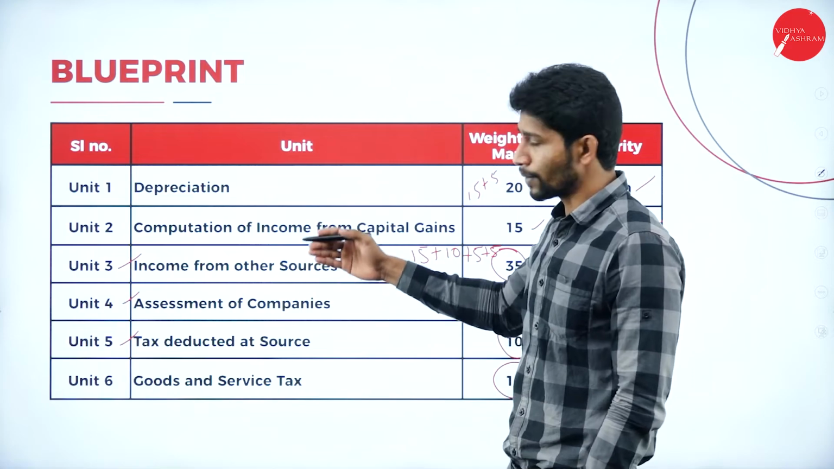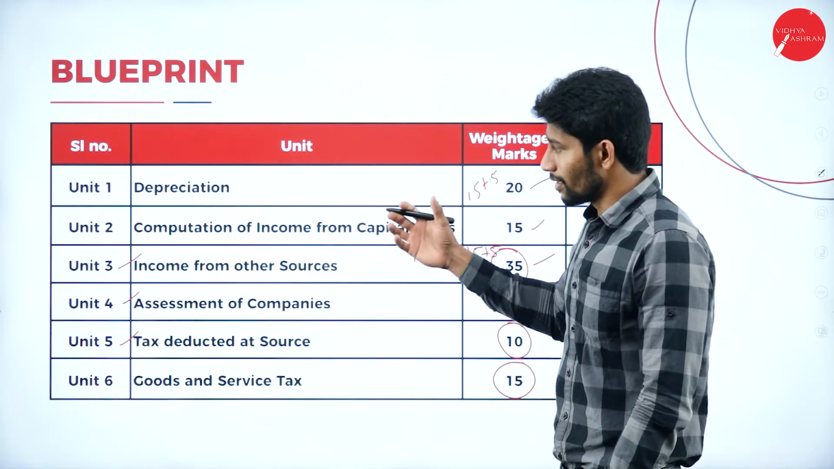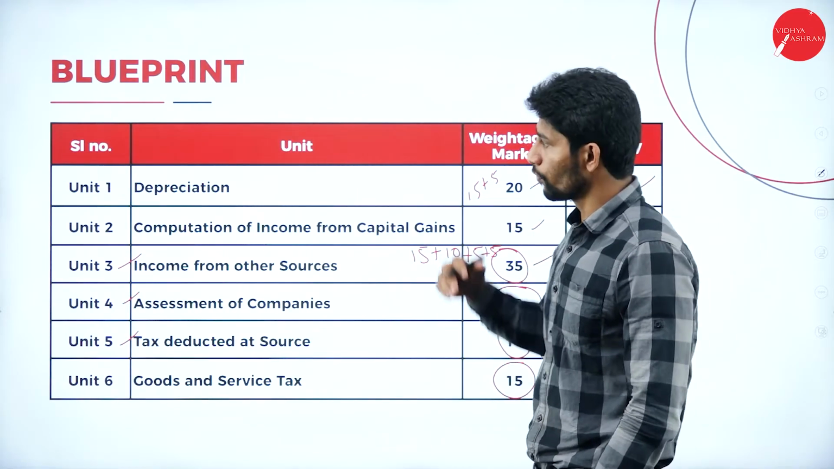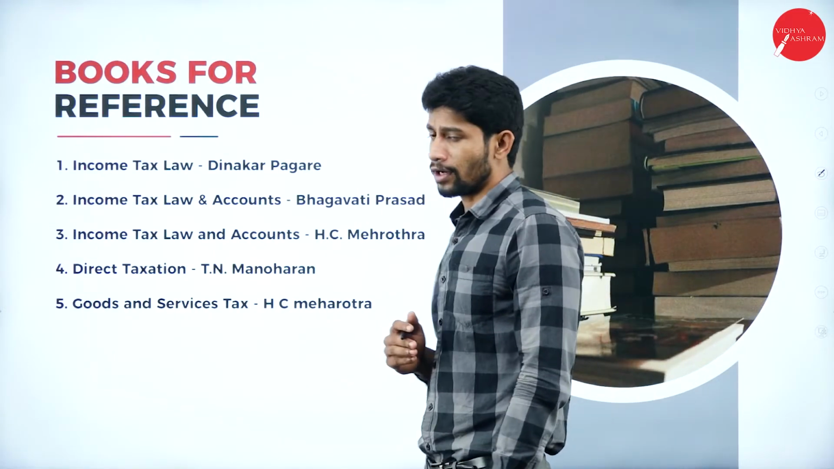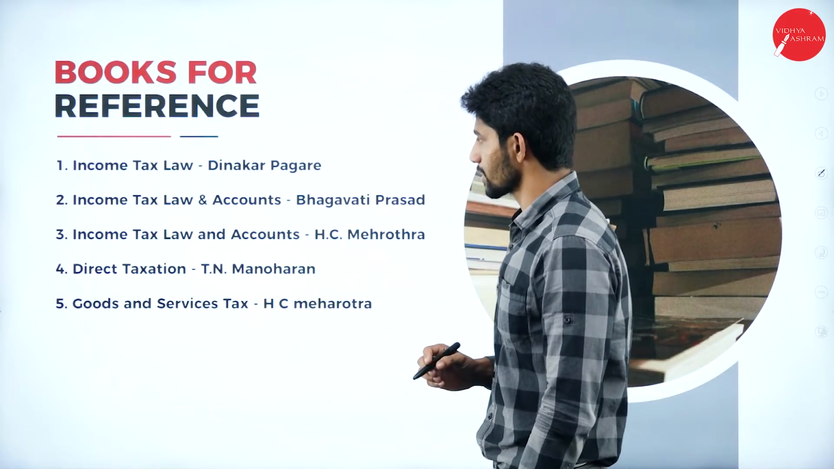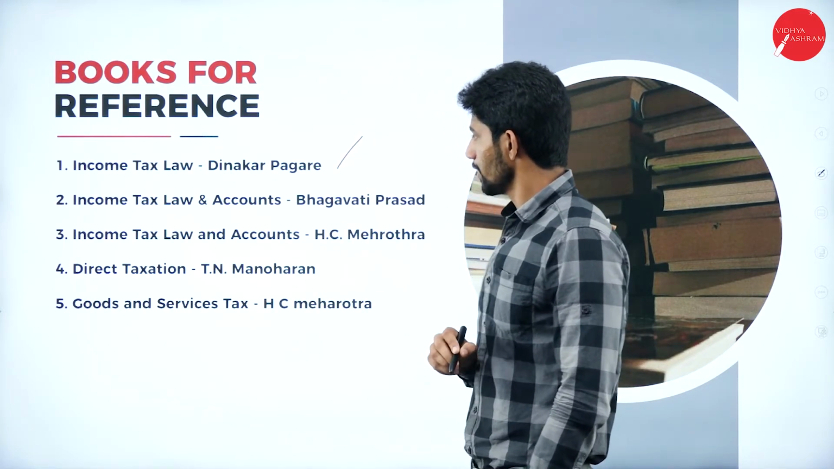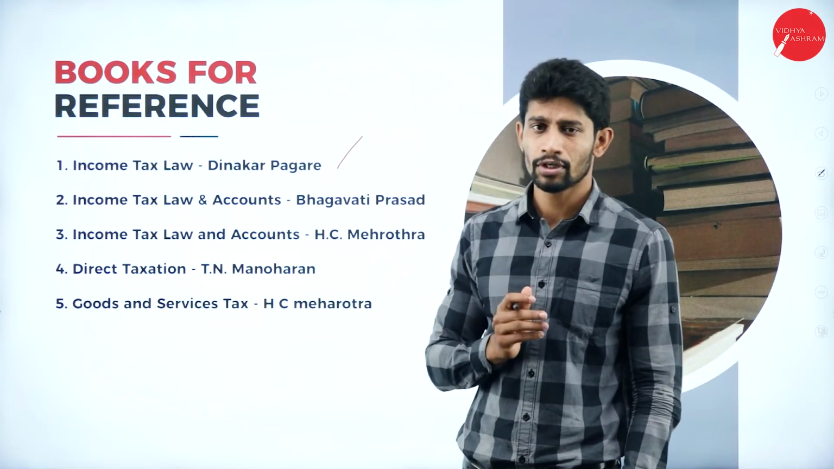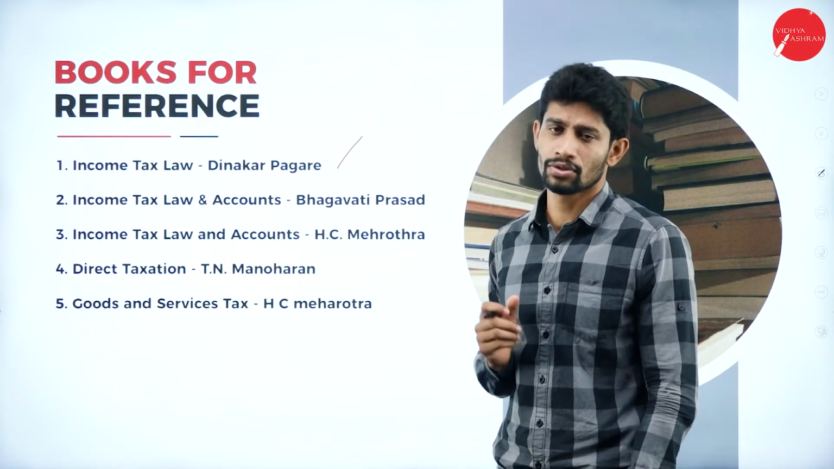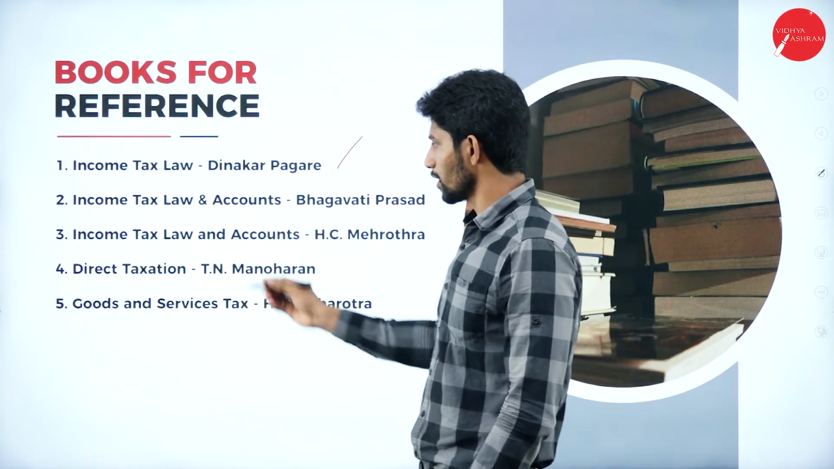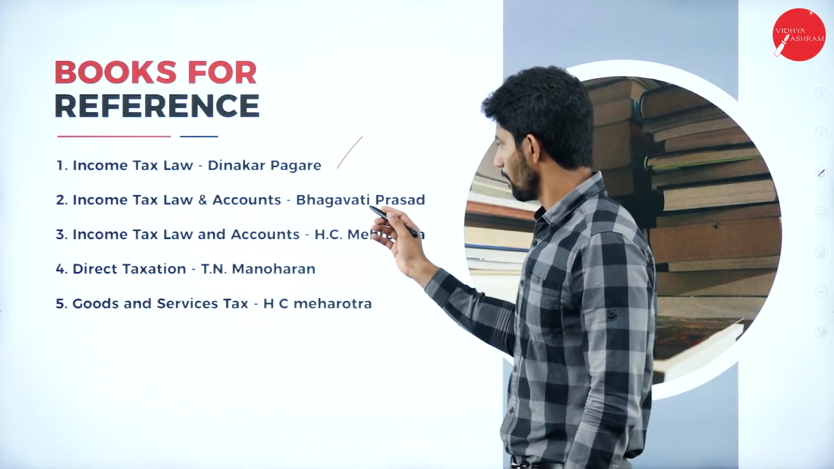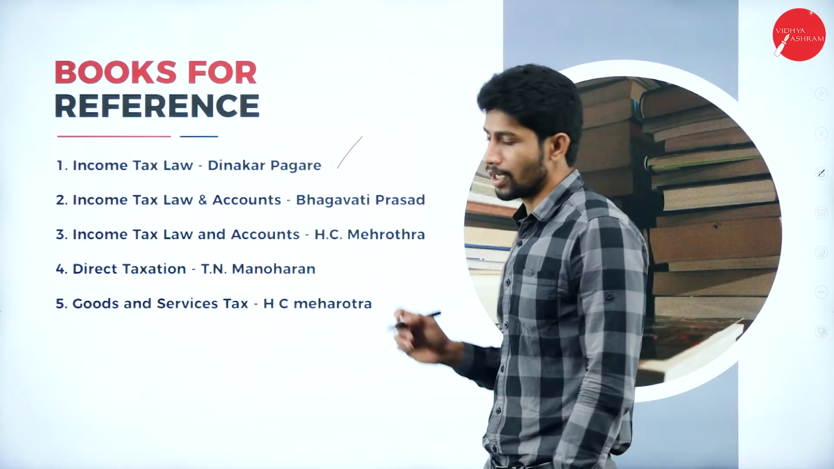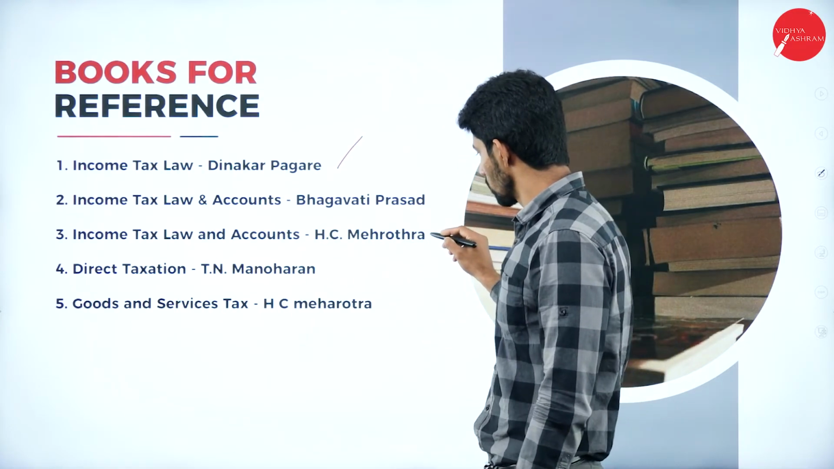In this blueprint, you will get to know what percentage of preference you are supposed to give to each and every unit. Moving on to the books for reference, the first book is Income Tax Law by Dinakar Pagare. In that book you'll get all the information with respect to the first 5 units. Next, Income Tax Law and Accounts by Bhagavati Prasad. And third, Income Tax Law and Accounts by H.C. Mehrotra.